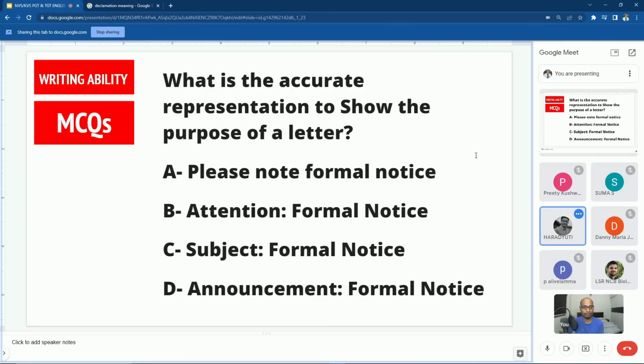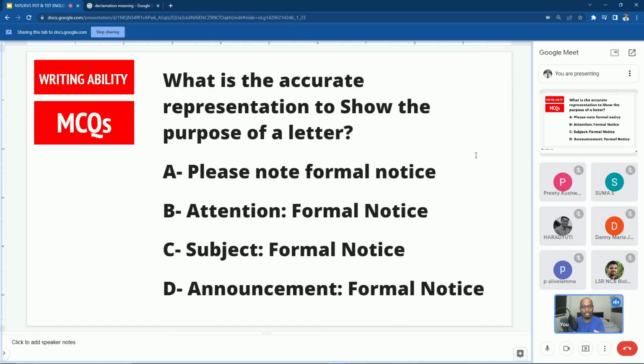Preeti? Unmute your mic and speak. Suma? Subject formal notice. What is the accurate representation to show the purpose of the letter? So subject is used to show the purpose of the letter.